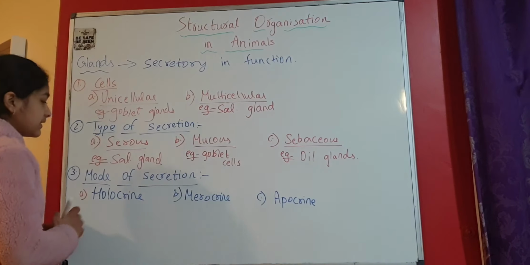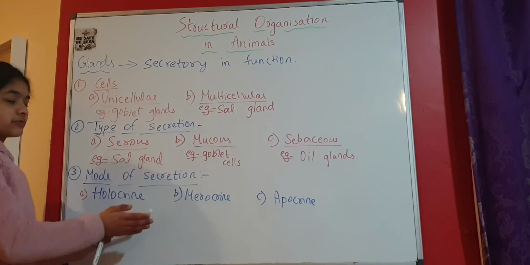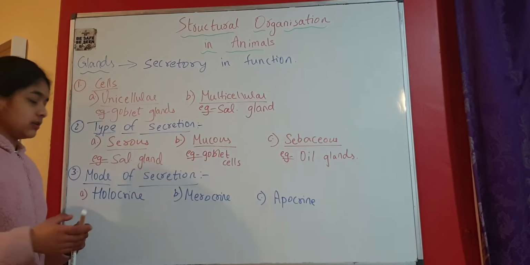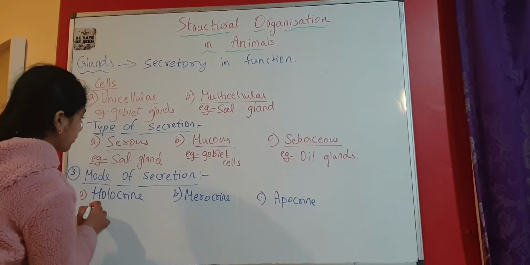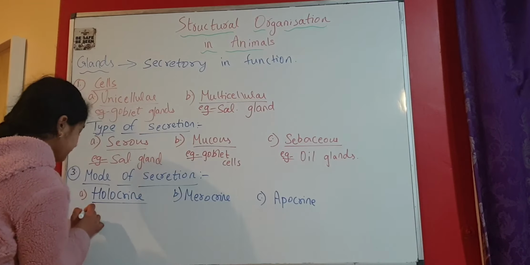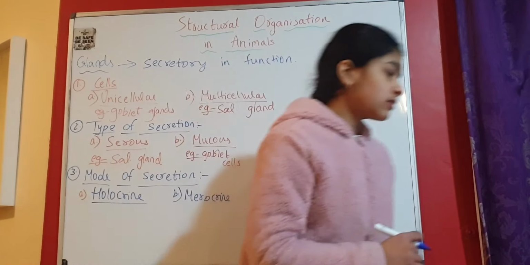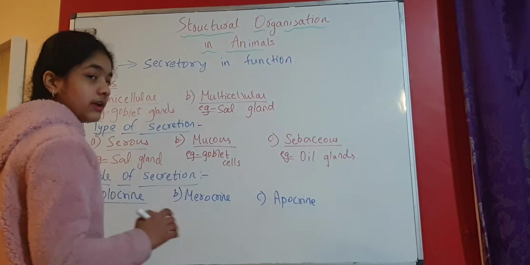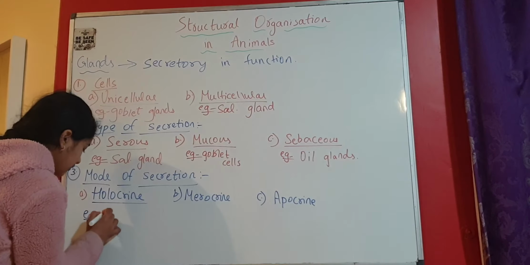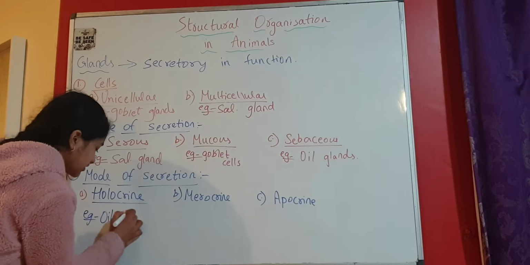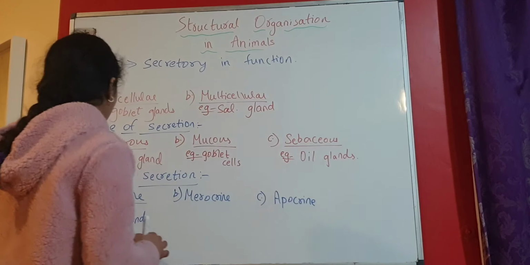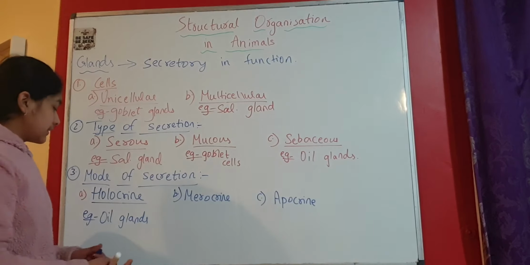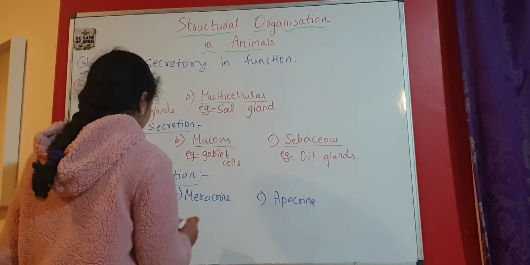In holocrine mode of secretion, the whole cell or the whole gland ruptures and releases its secretion. Examples of holocrine mode of secretion are the sebaceous glands or oil glands.